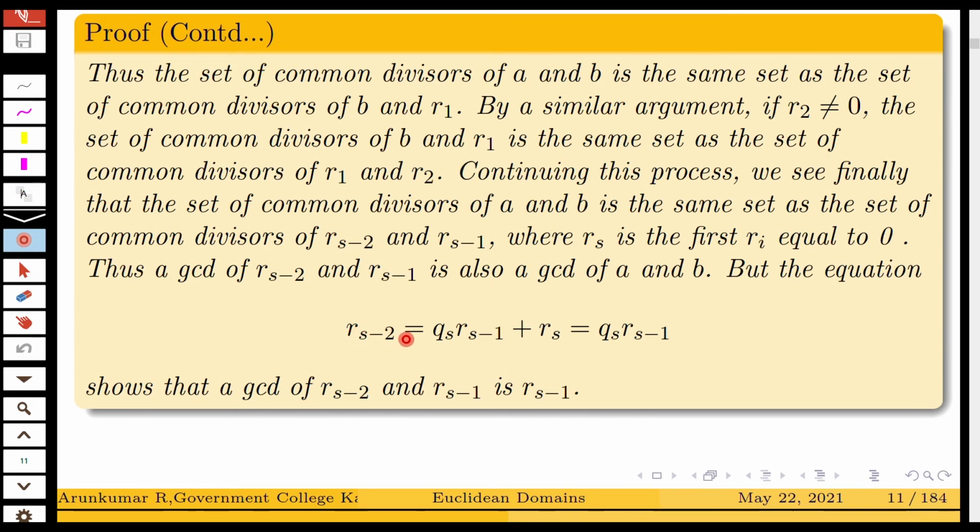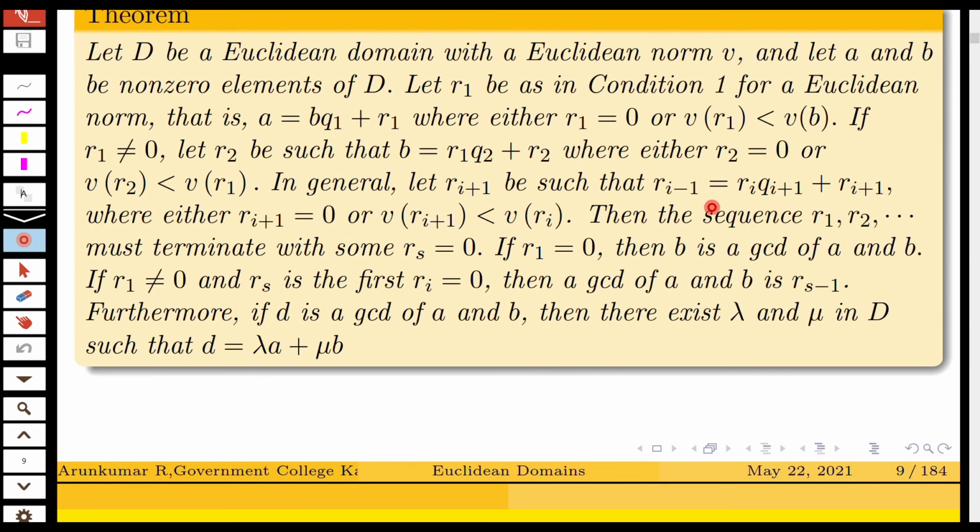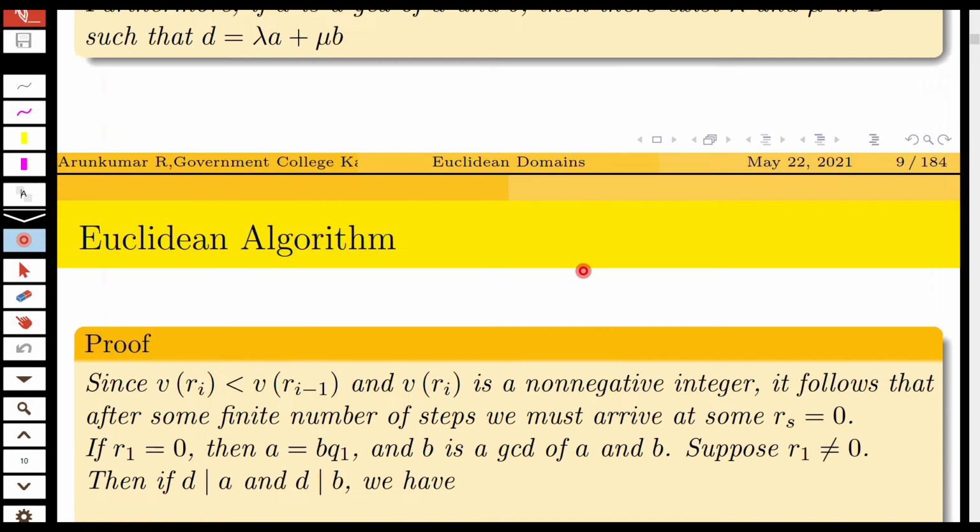GCD of Rs minus 2 and Rs minus 1 is Rs minus 1. Therefore, GCD of A and B is Rs minus 1. It is the last non-zero remainder in the expressions Ri minus 1 equal to Ri into Qi plus 1 plus Ri plus 1.